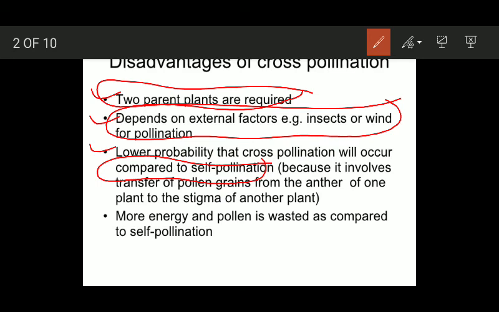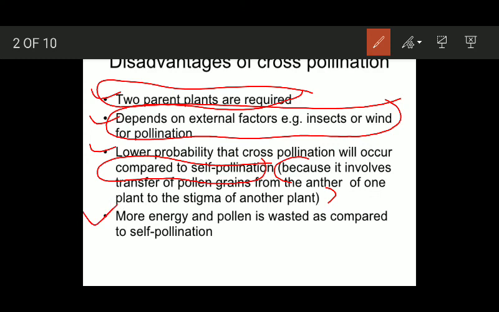Why? Because in cross-pollination, the pollen grains have to transfer from the anther of one flower on one plant to the stigma of another flower on another plant, and there are chances that this pollen may not land on the stigma. When distance increases, the chances of pollen getting lost also increase. So there is lower probability that cross pollination will occur.